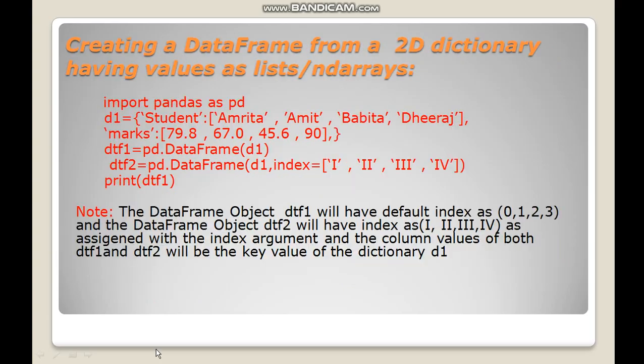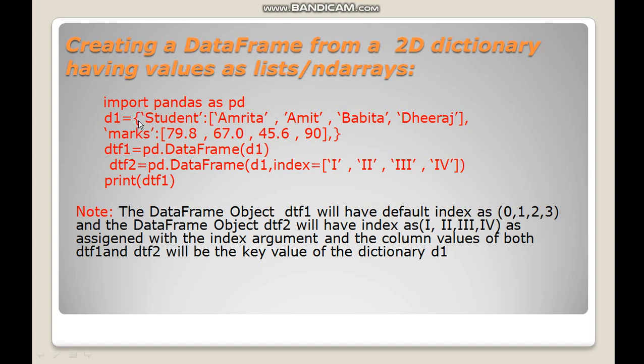Okay, so we will proceed to the next part: how to create a data frame from a 2D dictionary having values as list or ND array. So 2D dictionary, you know how the values in a dictionary are stored using some key and the corresponding values for that particular key. So what we will do here is define the dictionary, and the value of the dictionary will be either a list or ND array.